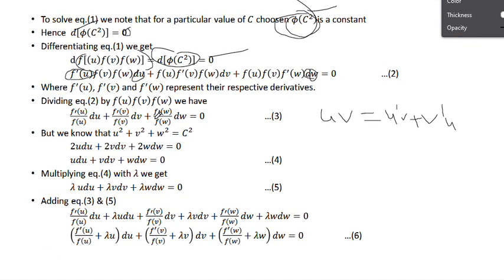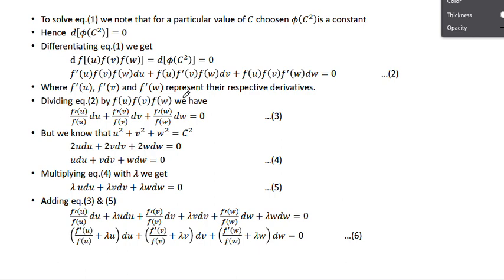We have to differentiate equation 2 with this one, so write this whole thing divided by this. Then we can separate it: this by this, this by this, and this by this also.